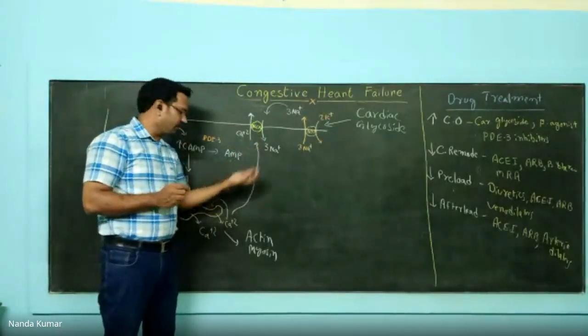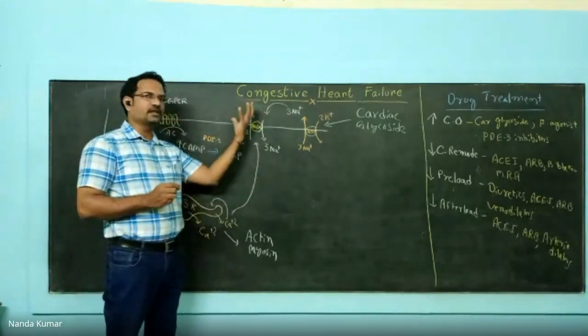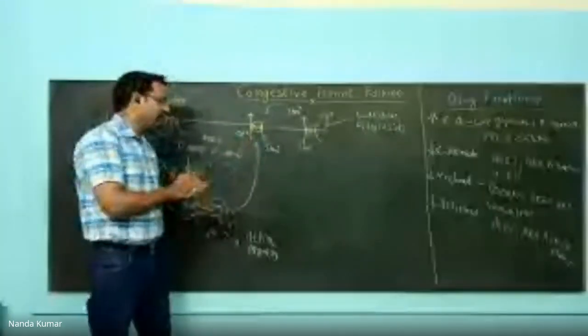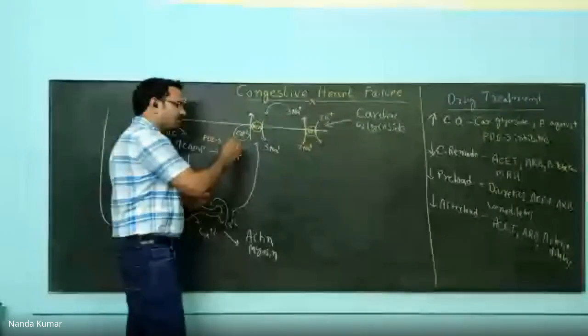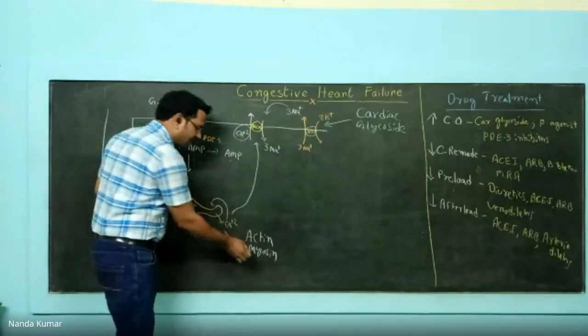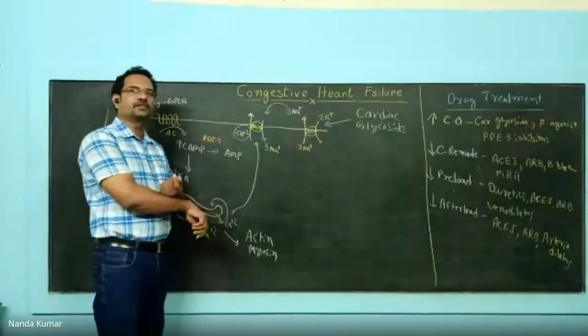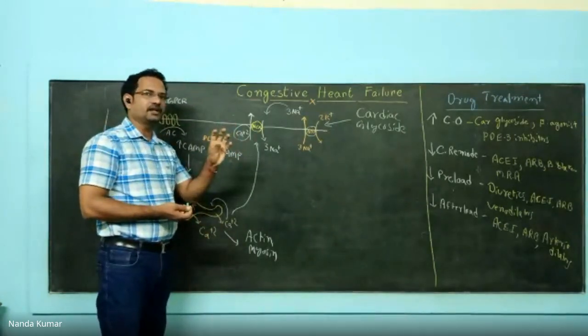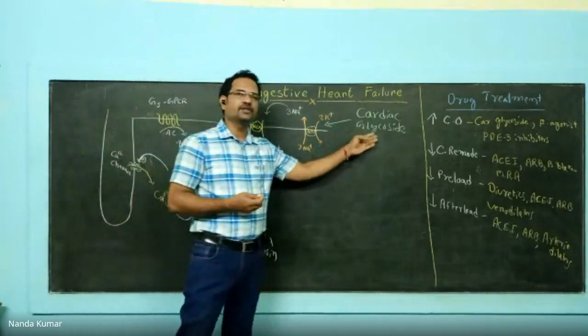What is this exchanger doing? It is taking calcium out of the cell. If this is not working, what happens? The amount of calcium inside the cell increases. What happens with the increased amount of calcium? It causes further actin-myosin combination and causes contraction. This is how cardiac glycosides will act.